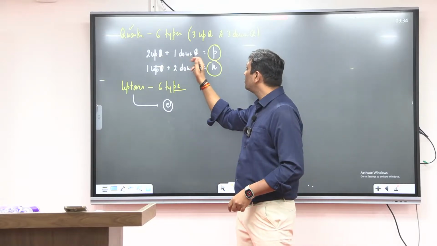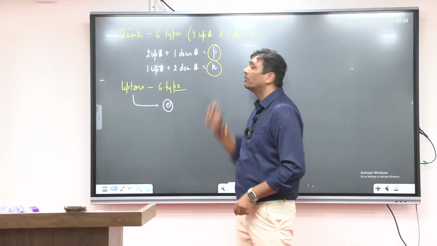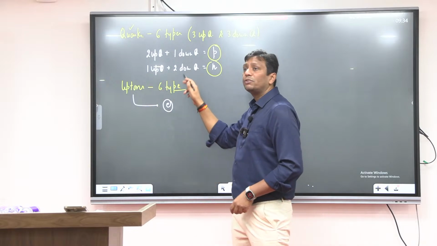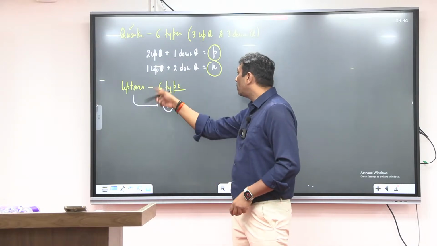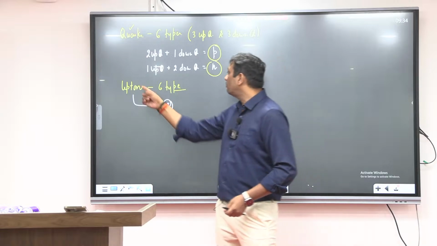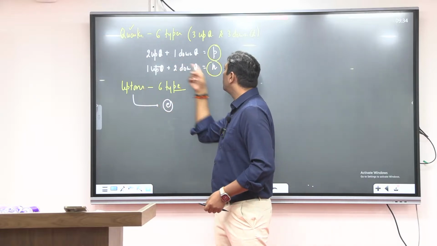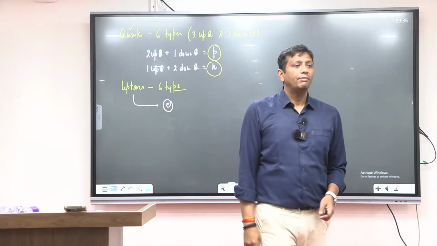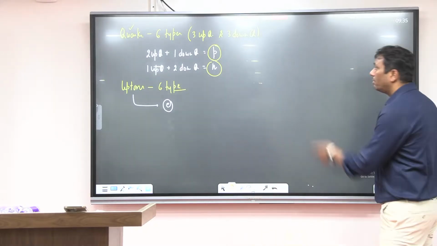This quark charge, if you count 2 up quarks and 1 down, it becomes plus 1. This quark charge, 1 up and 2 down, it becomes 0. And this lepton charge, if you count, guys, it becomes minus 1. That means leptons form electrons, quarks form protons, quarks form neutrons in such a way. Everybody clear? So now I will be back here, guys. Everybody have written it?